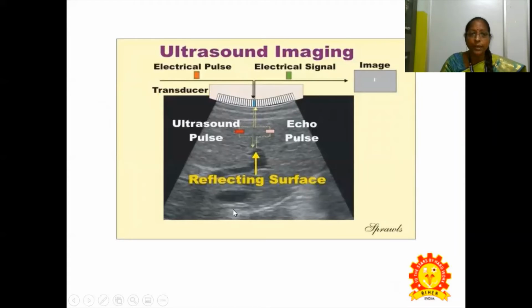This shows ultrasound imaging, and how it gives a sector image. The basic principle behind ultrasound imaging is that a transmitter pulse, an ultrasound pulse, is transmitted, and it gets reflected from the surface of examination, called the echo pulse. The pulse is reflected back from the part of our body where we are doing the diagnosis, the echo pulse is received, and we form this image.